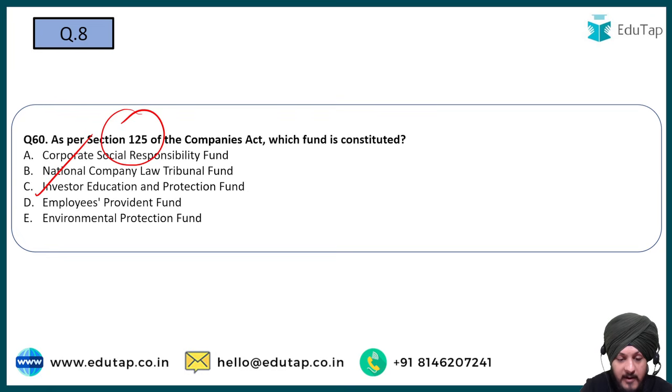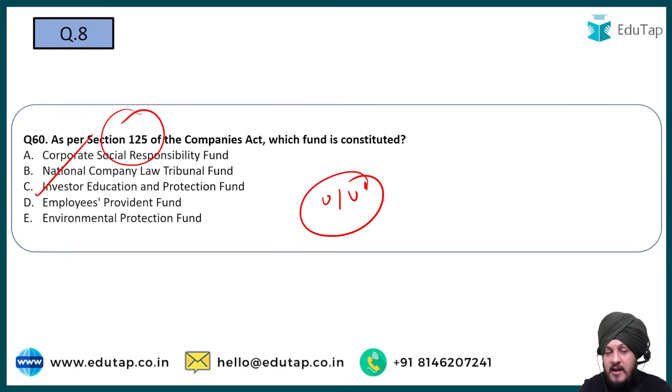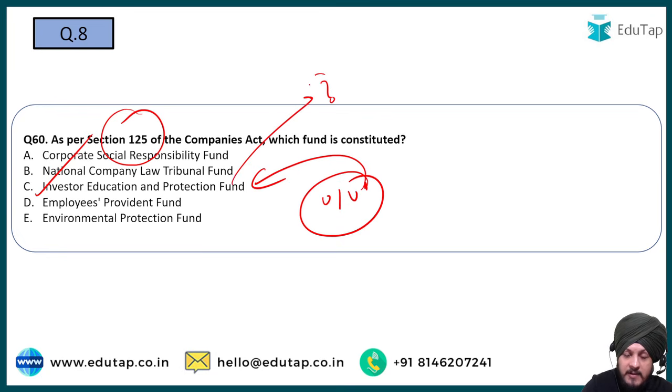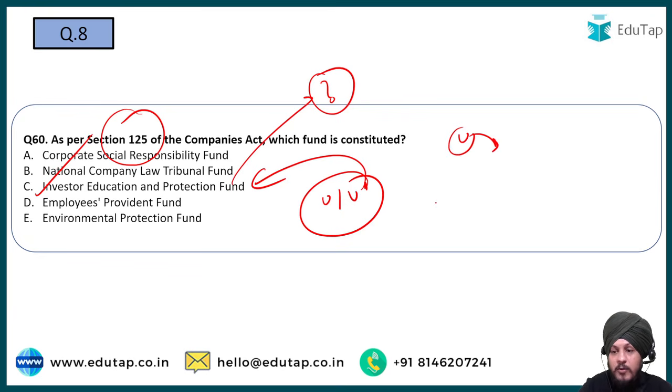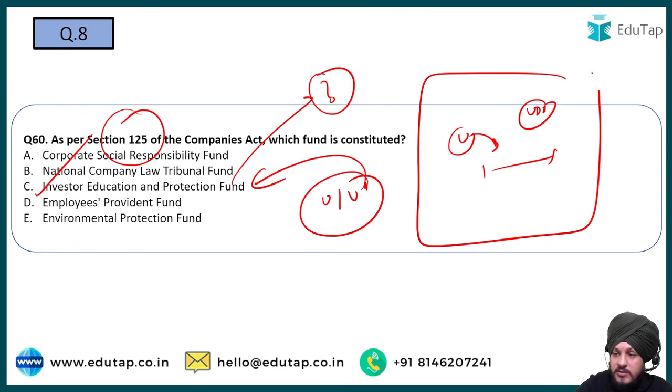As a part of this Investor Education and Protection Fund, different types of unclaimed or unpaid amounts that remained untouched for a certain number of years are transferred to the IEPF. I would suggest you read more about this IEPF. Understand the whole process: what kinds of unclaimed amounts are transferred here, what the timeline is, what the unpaid dividend account is. Understand how the whole process works.